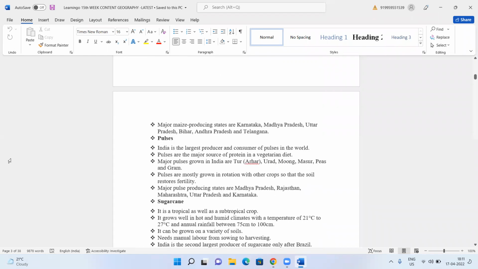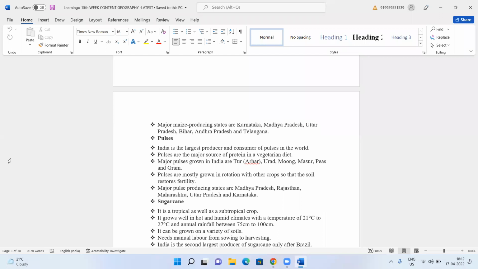Then you have the pulses. India is the largest producer and consumer of pulses in the world. You all know tuar dal, urad dal, then chana dal. These are all the various dals which we produce in our country. Apart from that, there are so many. So we are the largest producer as well as a consumer also. How much of pulses we use, no one else uses in the world, I think.